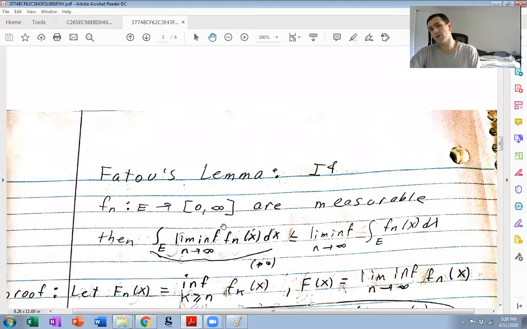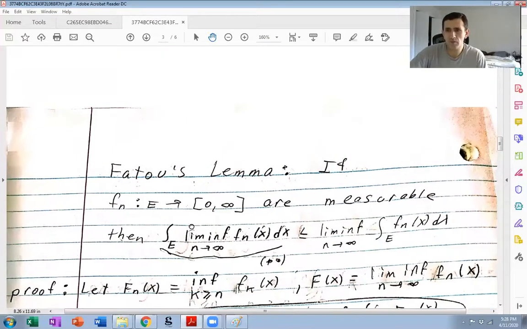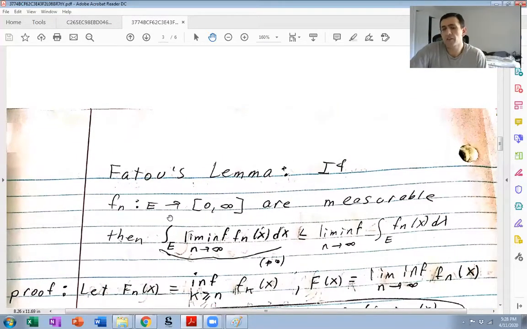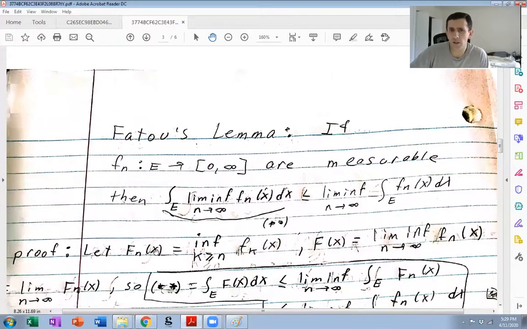And the proof is very easy. It's basically the obvious thing if you're familiar with lim-infs. Let's say big Fn of x is the infimum of fk of x over all k bigger or equal to n. By definition of lim-inf, lim-inf Fn of x, which we're calling big F of x, is the pointwise limit of the Fn's.